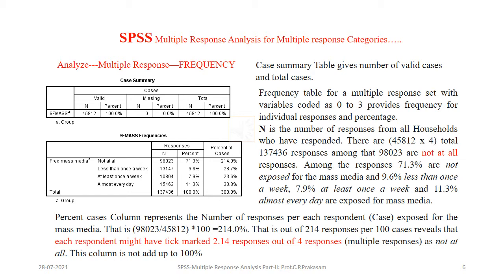media. That is, the total number of responses, 98023 for "not at all", divided by the total number of households or cases, multiplied by 100. This will be 214%. But this will not equal 100% because there are multiple responses. Therefore, 214 responses per 100 cases clearly shows that each respondent might have tick marked 2.14 responses out of the total responses. That is the multiple response of "not at all".